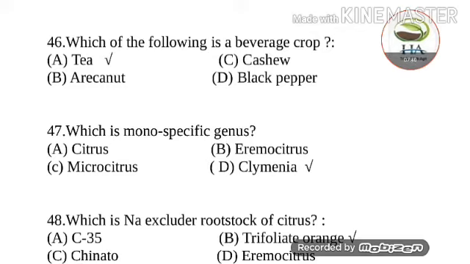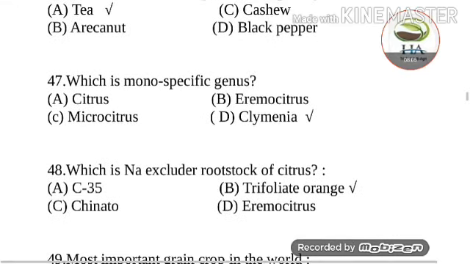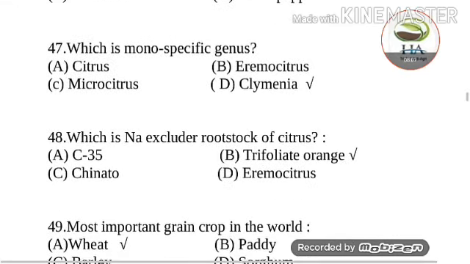Next question is, which is monospecific genus? Options are citrus, Eremocitrus, Microcitrus, and Clymenia. So Clymenia is the correct answer, which is monospecific genus. Other than Clymenia, the botanical name is Citrus polyandra, and the other one is Poncirus, which is Poncirus trifoliata, a monospecific genus.